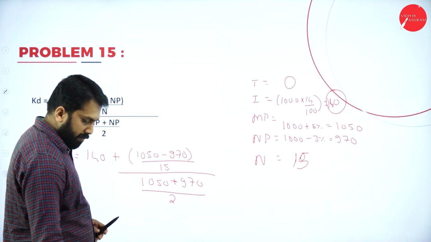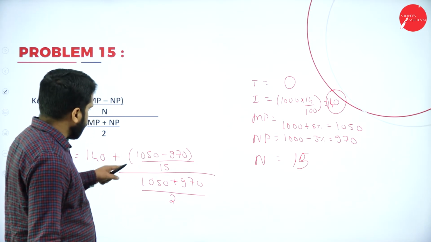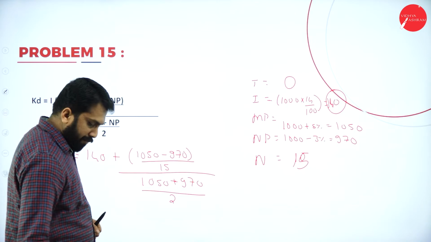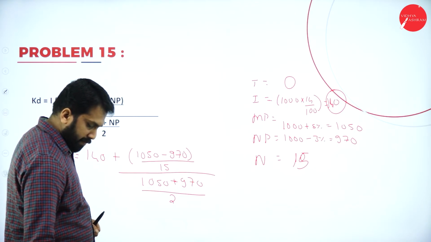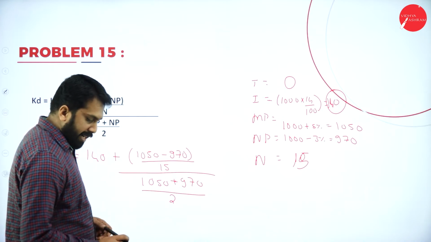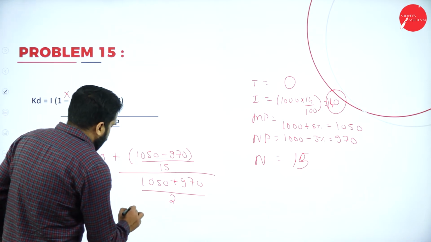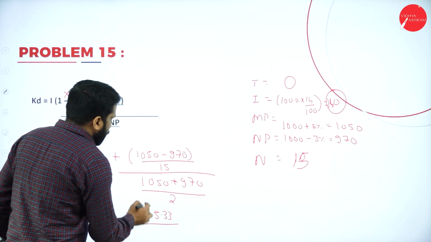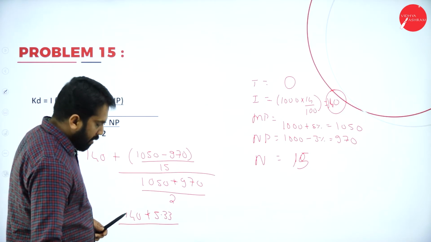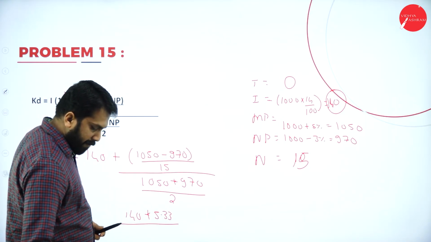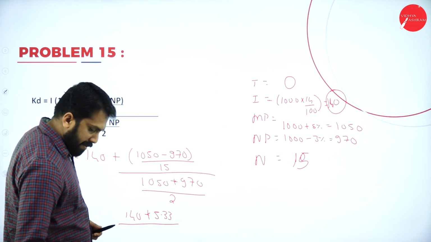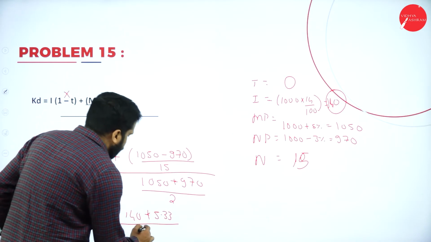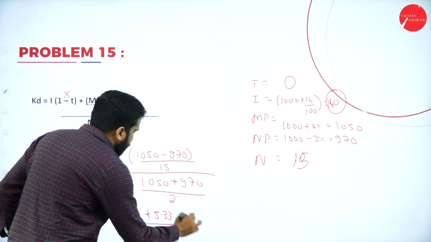1050 minus 970, whole divided by 15. You will get 5.3 something. So 140 plus 5.33. Now the denominator: 1050 plus 970, divided by 2. This will be 1010. What will be your answer?